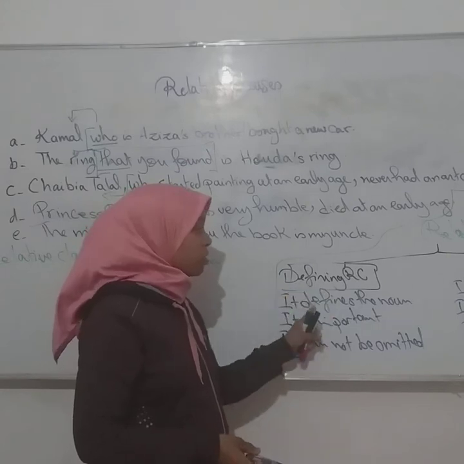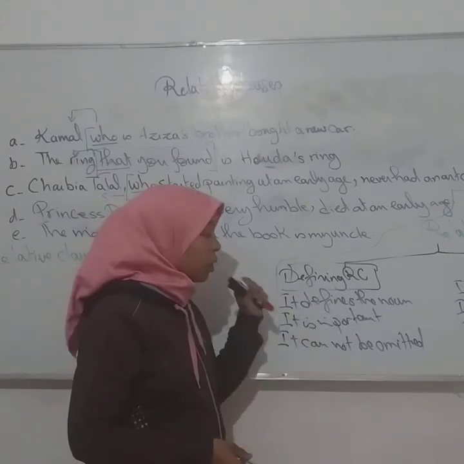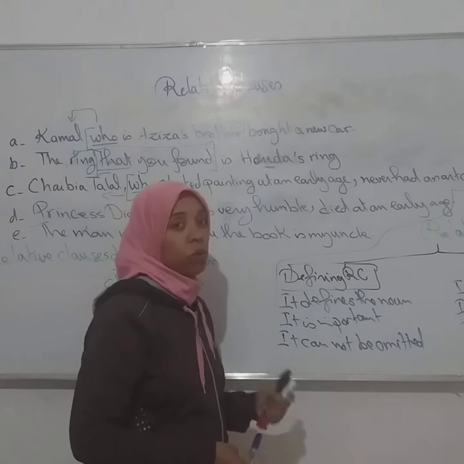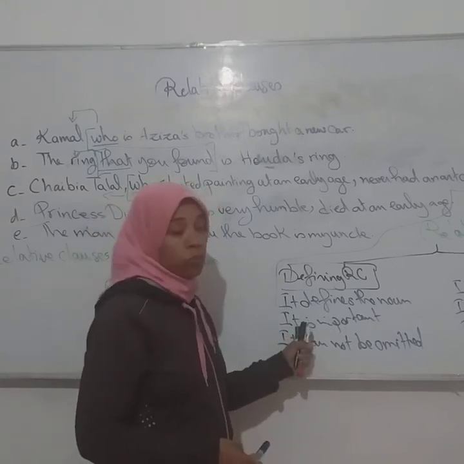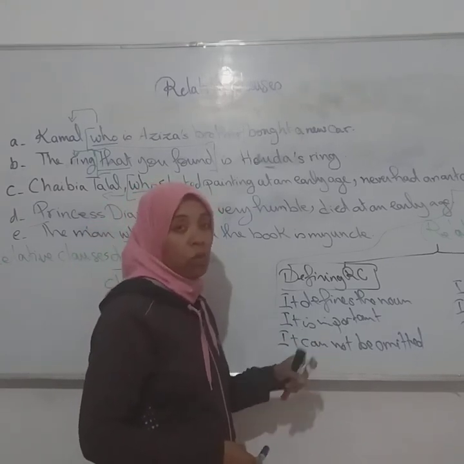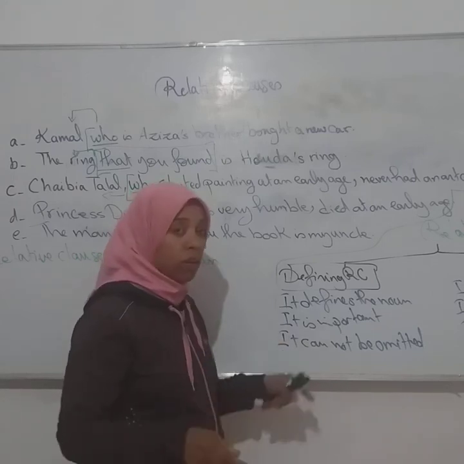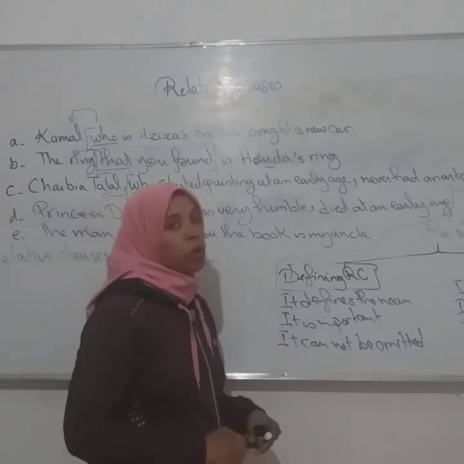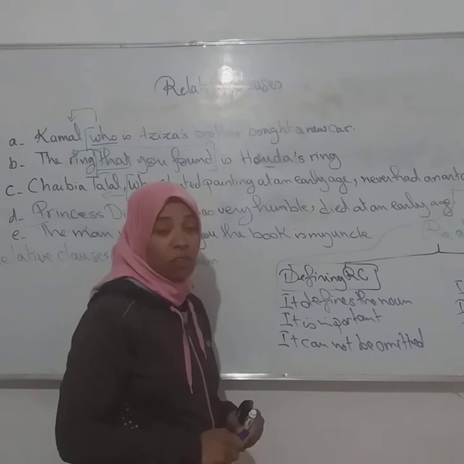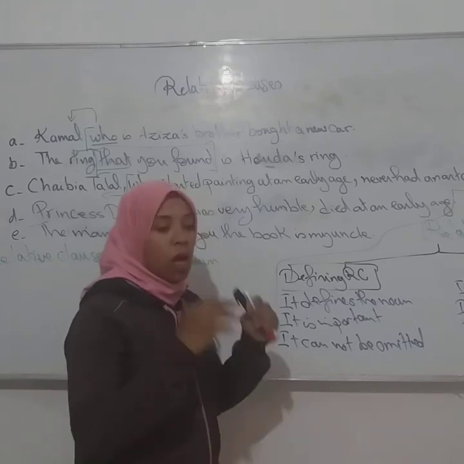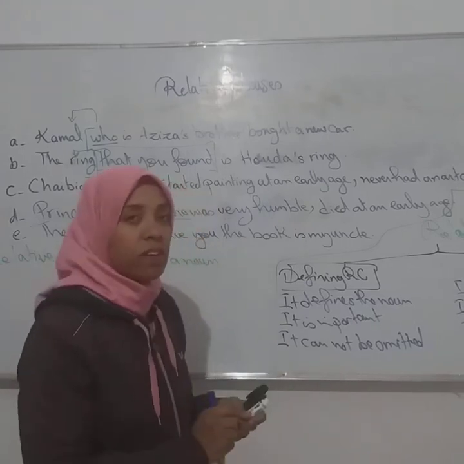A defining relative clause defines the noun. إذن هي محددة وتعين الاسم وتحدد. It is important بمعنى أنها أساسية وجوهرية في تحديد المعنى أو لتعريف الاسم. It cannot be omitted، لا يمكن حذفها, because it specifies the noun.